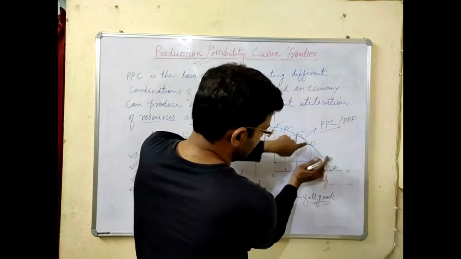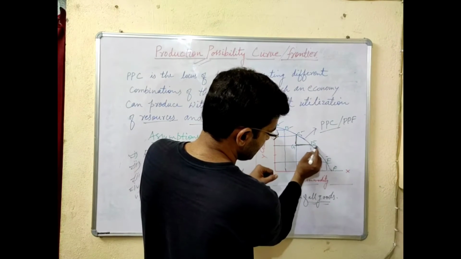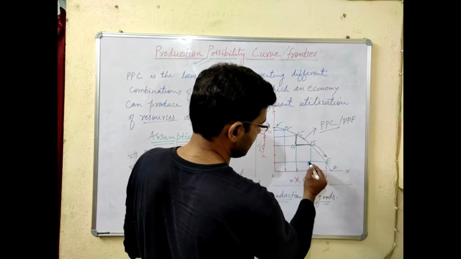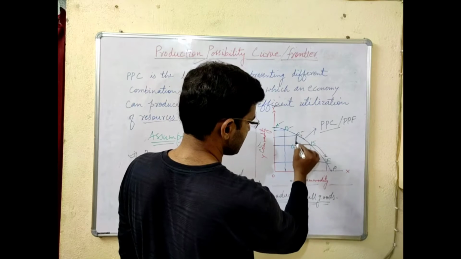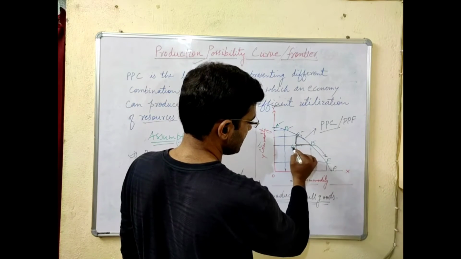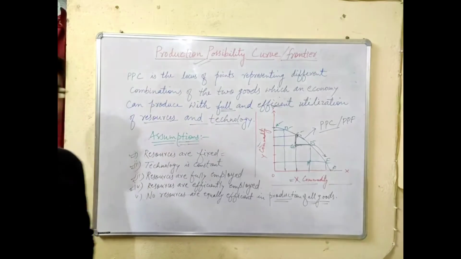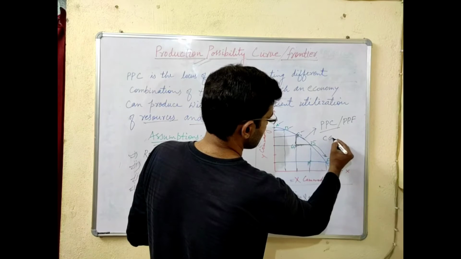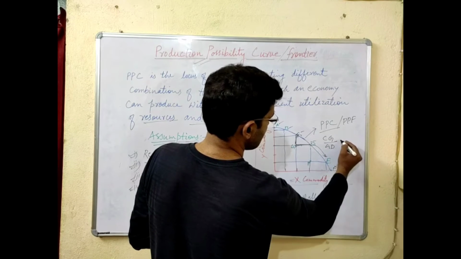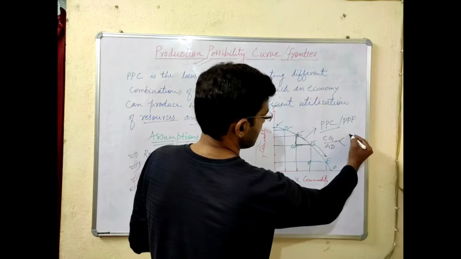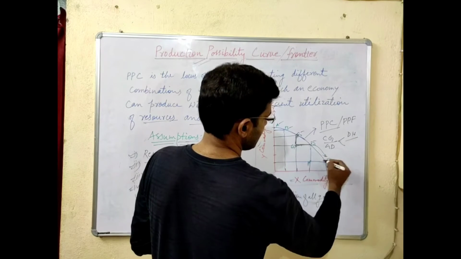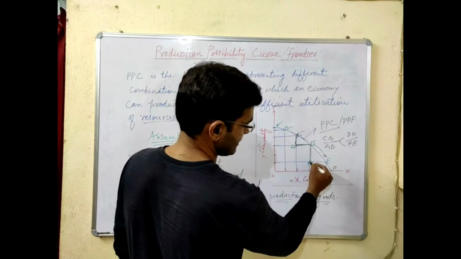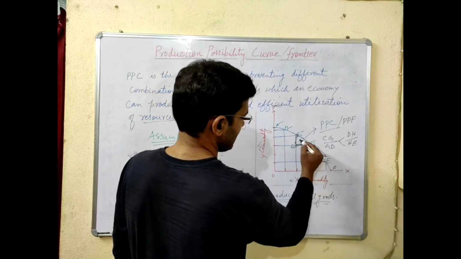And if we see the distance from D to E, then the difference of DH and HE will be higher than this CG and GD. Okay. So here we can understand that CG oblique GD is less than DH oblique HE. It is quite clear from this diagram. This distance is higher than this.